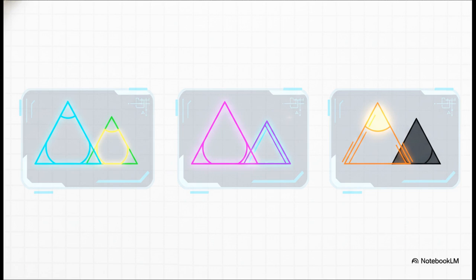If you can show that all 3 angles in one triangle match the 3 angles in another, they're similar. Done. Then there's side, side, side, or SSS. If the ratio of all 3 pairs of corresponding sides is the same, they're similar. And finally, side, angle, side, or SAS. If you have 2 pairs of sides that are proportional and the angle between them is equal, you're golden.